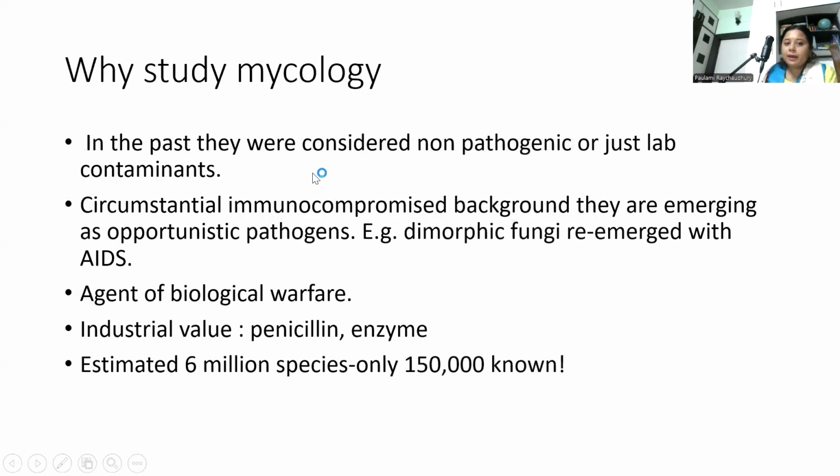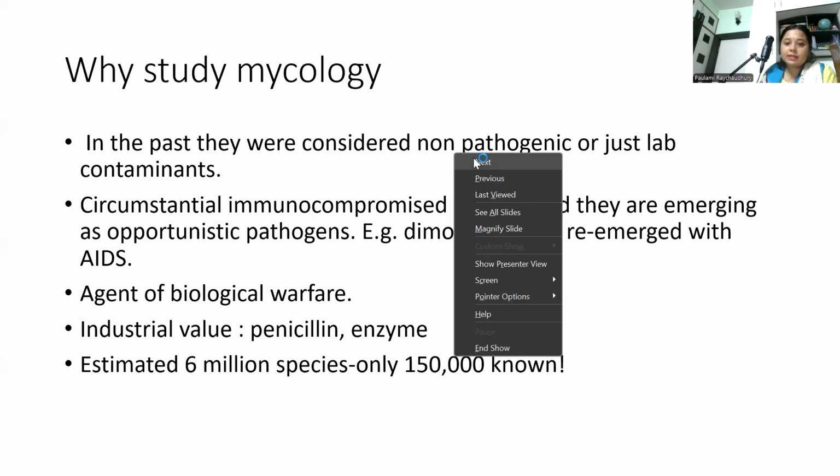Now, why study mycology? In the past, fungi were considered non-pathogenic or just lab contaminants. We actually have very little idea about fungus and fungal diseases. In an immunocompromised background, they are emerging as opportunistic pathogens. For example, dimorphic fungi re-emerged with AIDS, and then much more study was done on these fungi. They are also agents of biological warfare, and have industrial value in the production of penicillin and enzymes like fungal diastase. An estimated 6 million species exist, of which only 150,000 are known.